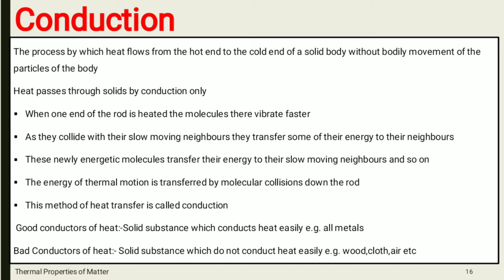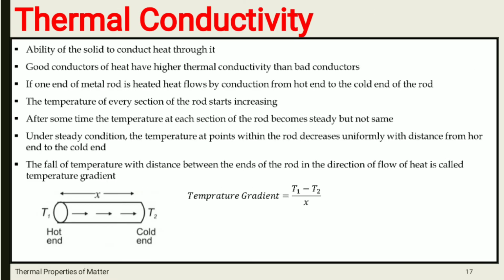So the next point which we are going to discuss is thermal conductivity. So what is thermal conductivity? It is the ability of a solid to conduct heat through it, or how easily any material can conduct heat.